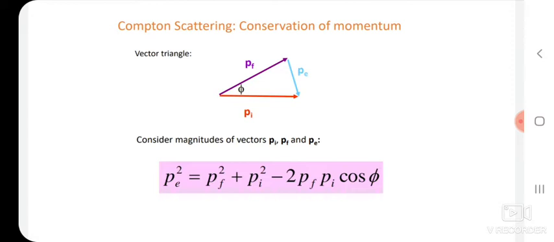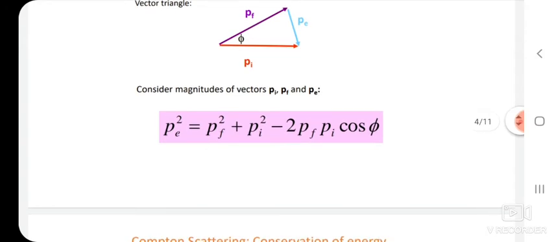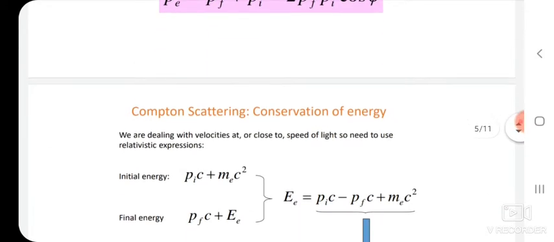Pe is the resultant of Pi and Pf, which makes an angle phi. That is why Pe square is equal to Pf square plus Pi square minus 2 Pf Pi cos phi. This is nothing but a vector triangle concept.